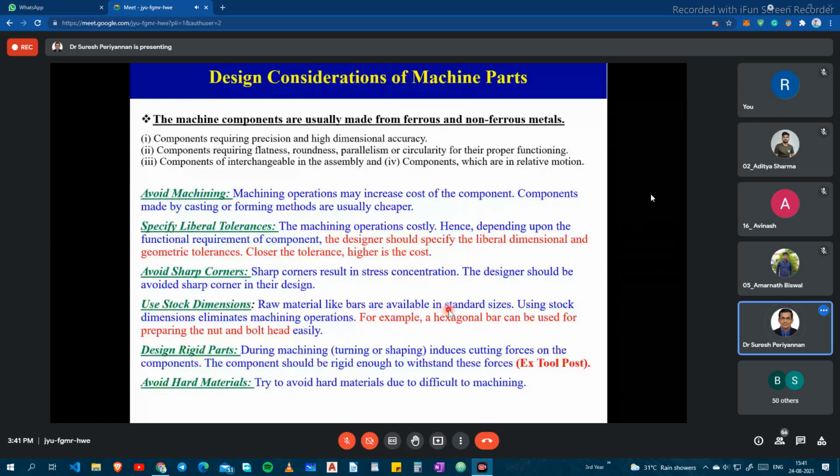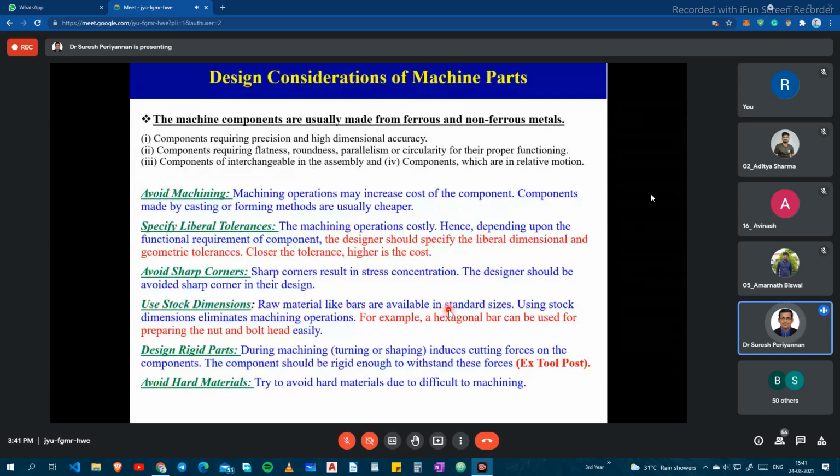Suppose I'm preparing a nut, then we can buy it as hexagon rod because the nut shape is hexagon. Then we can prefer the hexagon cross section of the bar, and it can easily be made with an internal hole. That's all.